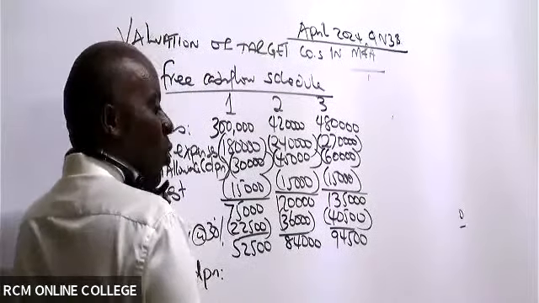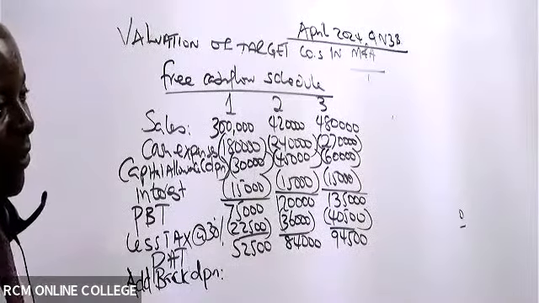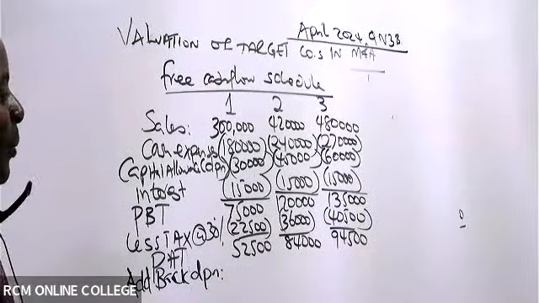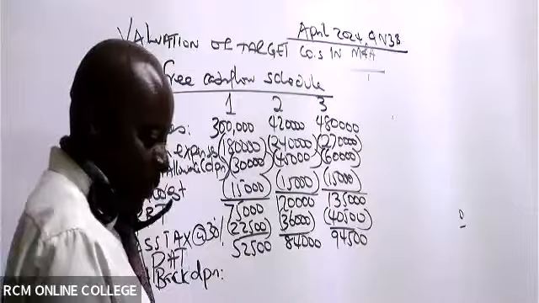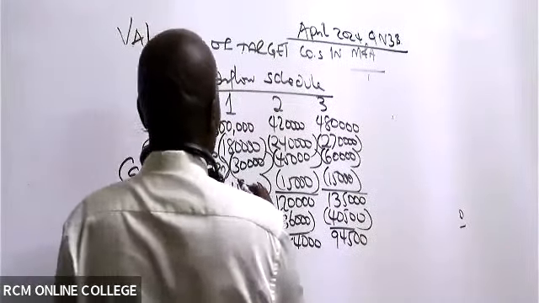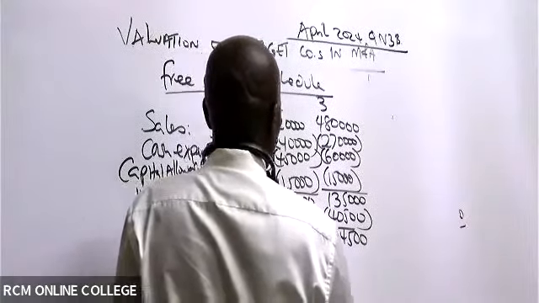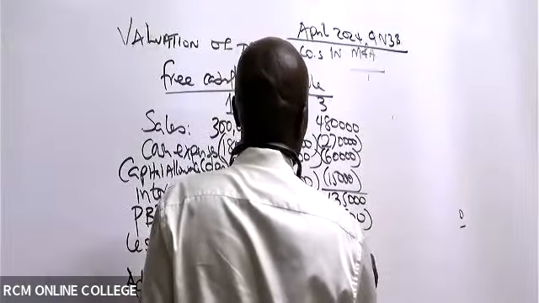And that's why I told you, please, whenever you see capital allowance, it doesn't sound very well for us in finance. In finance, capital allowance is depreciation. So you add back depreciation. Depreciation of what year? 30,000, 45,000, 60,000.